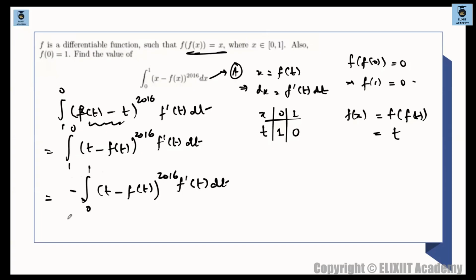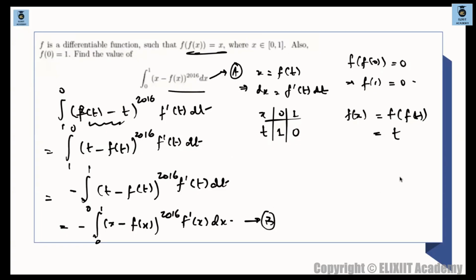Next, what I do, I convert this in terms of x. So this becomes 0 to 1, x minus f of x whole raised to the power of 2016 times of f dash of x. Why do we do this? Because we have the relation in terms of x only. So मान लो suppose ये a है. Suppose this relation is given to be a, ठीक है, और ये b है suppose. So what I do, I simply add these two. a plus b कर दो. I simply add these two.